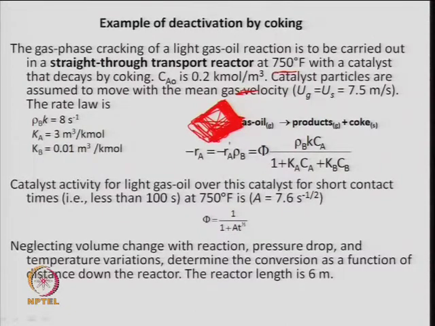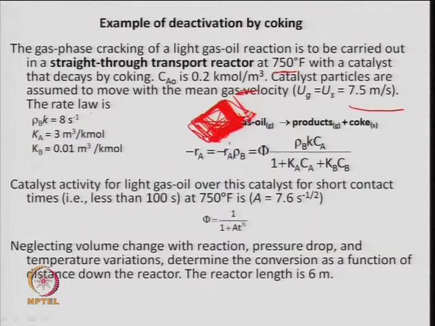So, deactivation of the catalyst is there because of carbon deposition. The feed concentration is given as Ca naught, 0.2 kilomole per meter cube, and the catalyst particles are assumed to move with a constant mean gas velocity UG, equal to US, which is 7.5 meter per second. The rate law is given: the kinetic rate constant k times rho b is 8 second inverse.